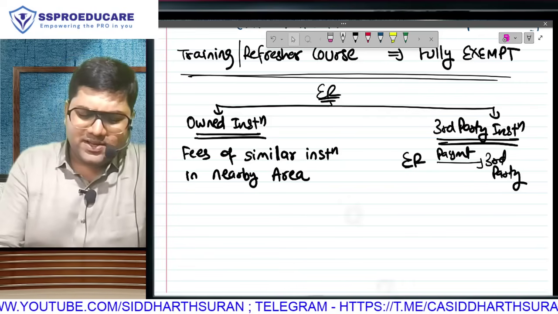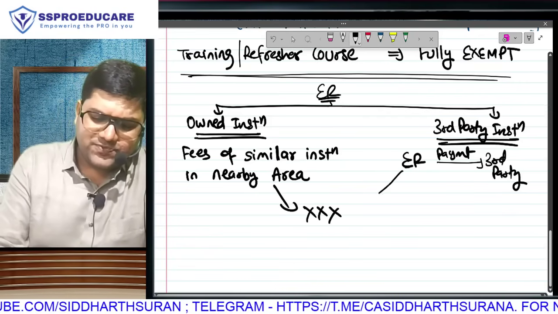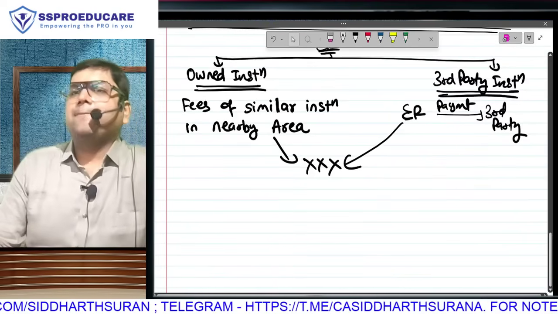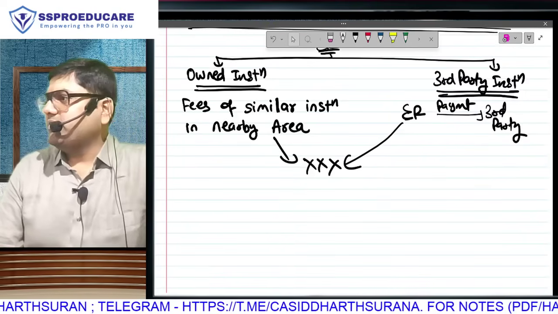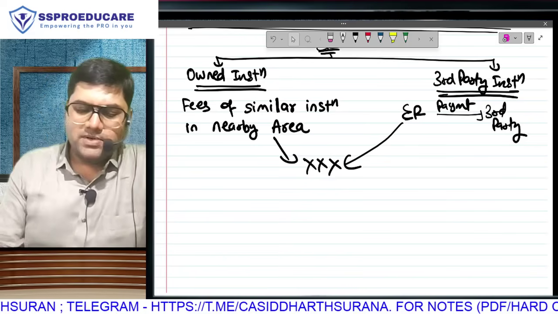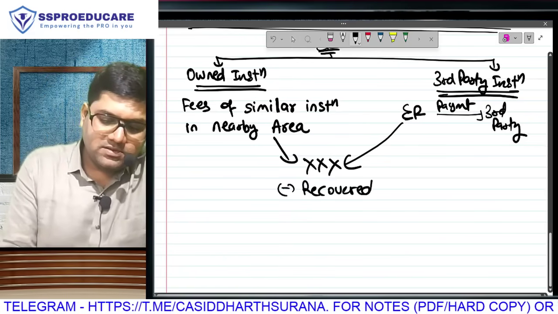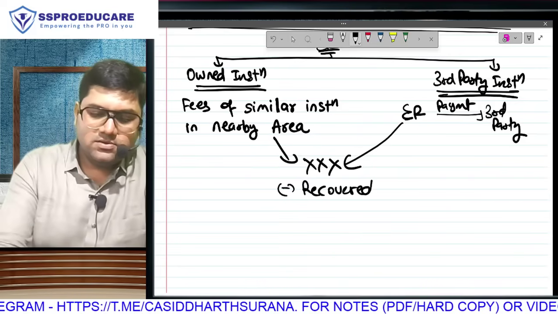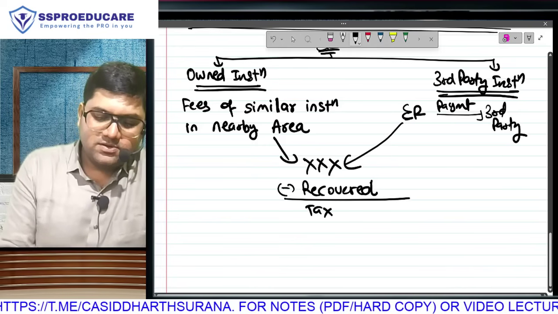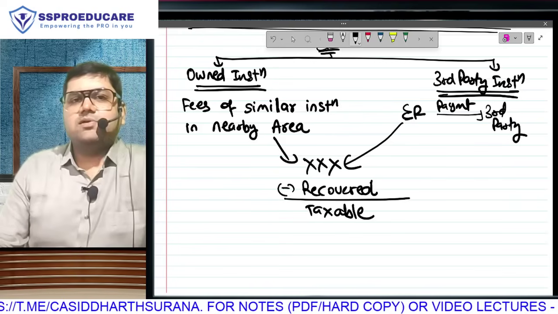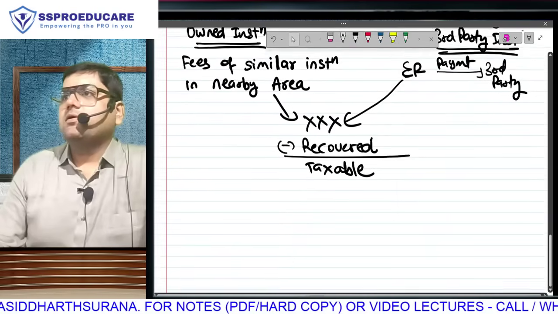तो topic is over. Take this fees here. So don't waste your time. Take this fees here and take the fee paid by the employer to the third party. Story is over. Everyone is clear? But of course, from this we will subtract any amount which is recovered. This will give you your taxable value.